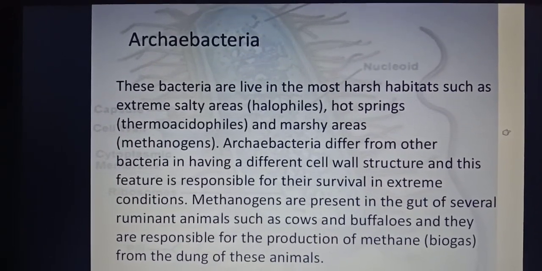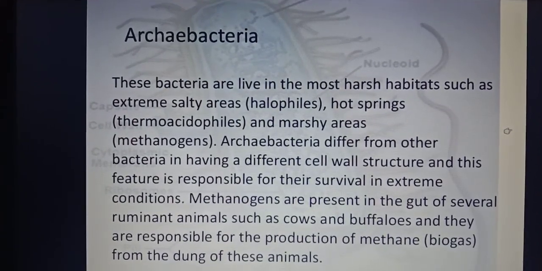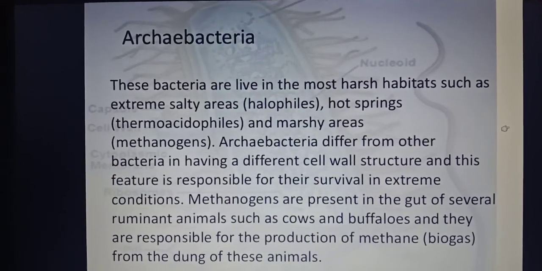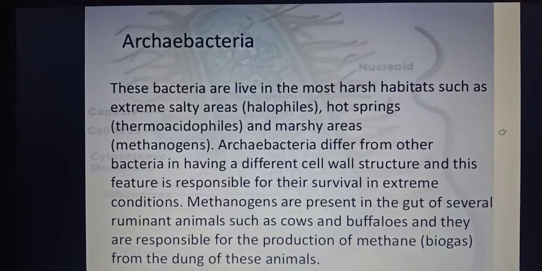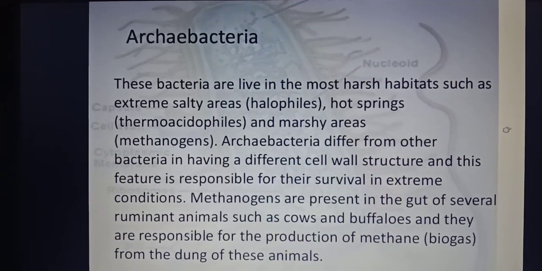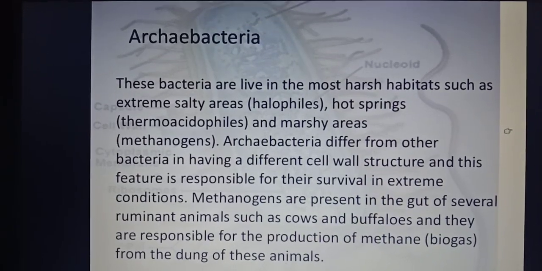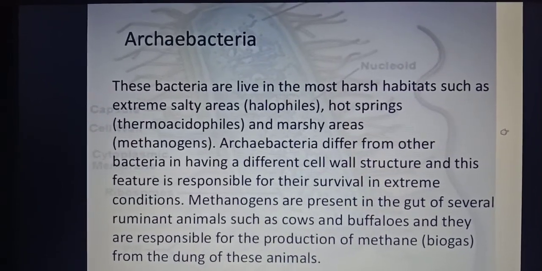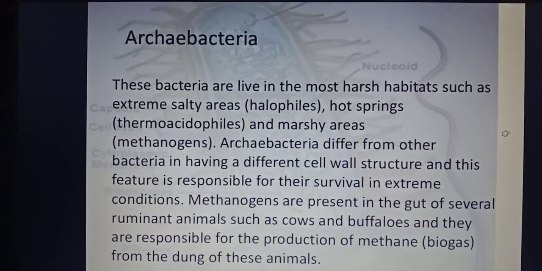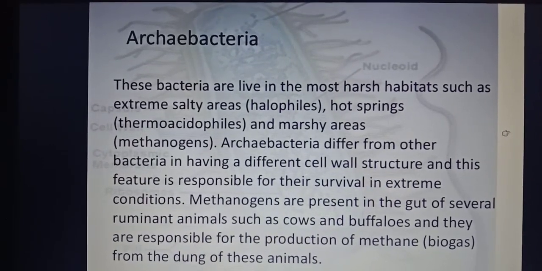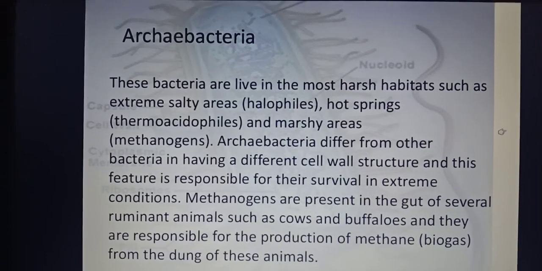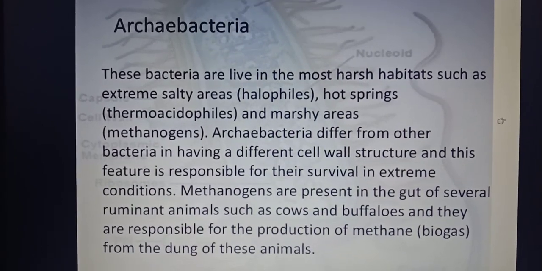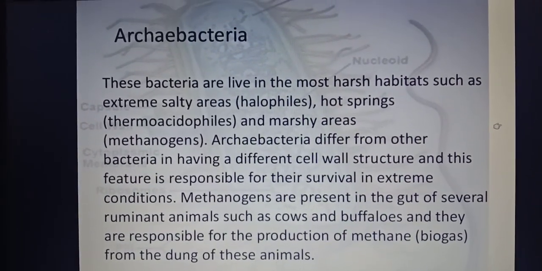Okay, so this question is frequently asked in examinations, why the Archaebacteria are capable of adapting themselves in such harsh habitats, and the answer is that they have a very different type of cell wall which makes them very strong to survive under harsh habitats, be it salty area regions, hot spring regions or marshy areas. Understood?